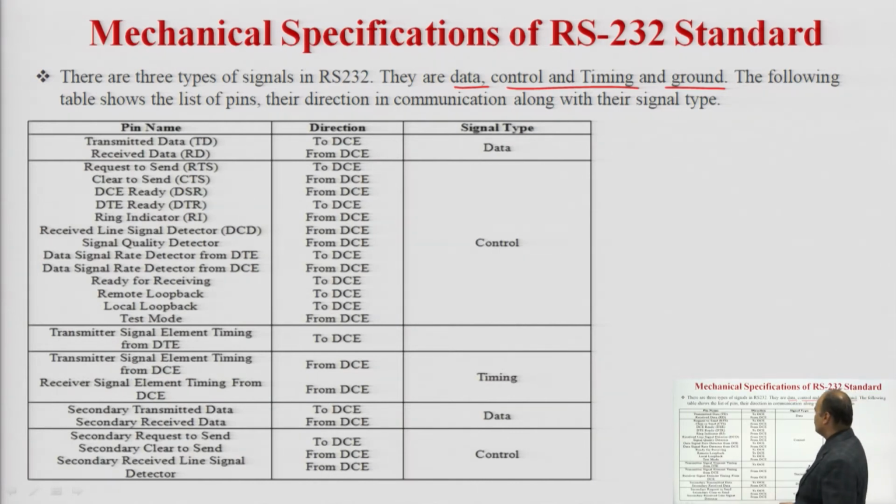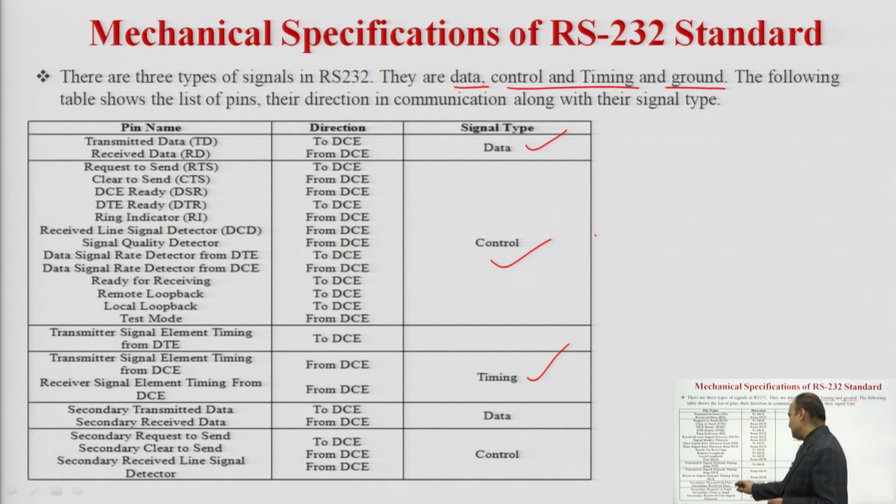The following table shows the list of pins, their direction in communication along with their signals. We have transmit data and receive data; these pins are used for data transmission operation, so this signal type is data. The rest of the pins, that is RTS, CTS, DSR, DTR, RI, are used for control operation. Then transmitter signal element timing and receiver signal element timing are the timing signals.